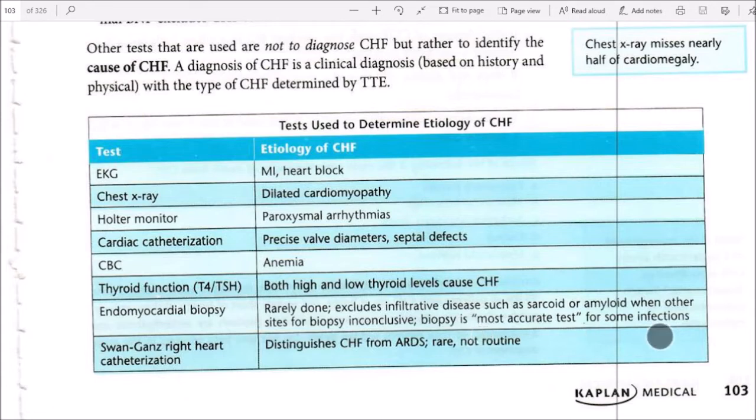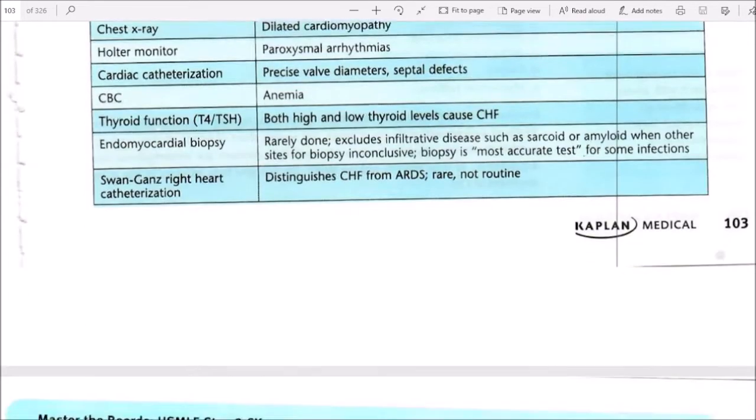Biopsy is the more accurate test for some infections. Swan-Ganz right heart catheterization can discriminate CHF from ARDS, but is rare and not routine.